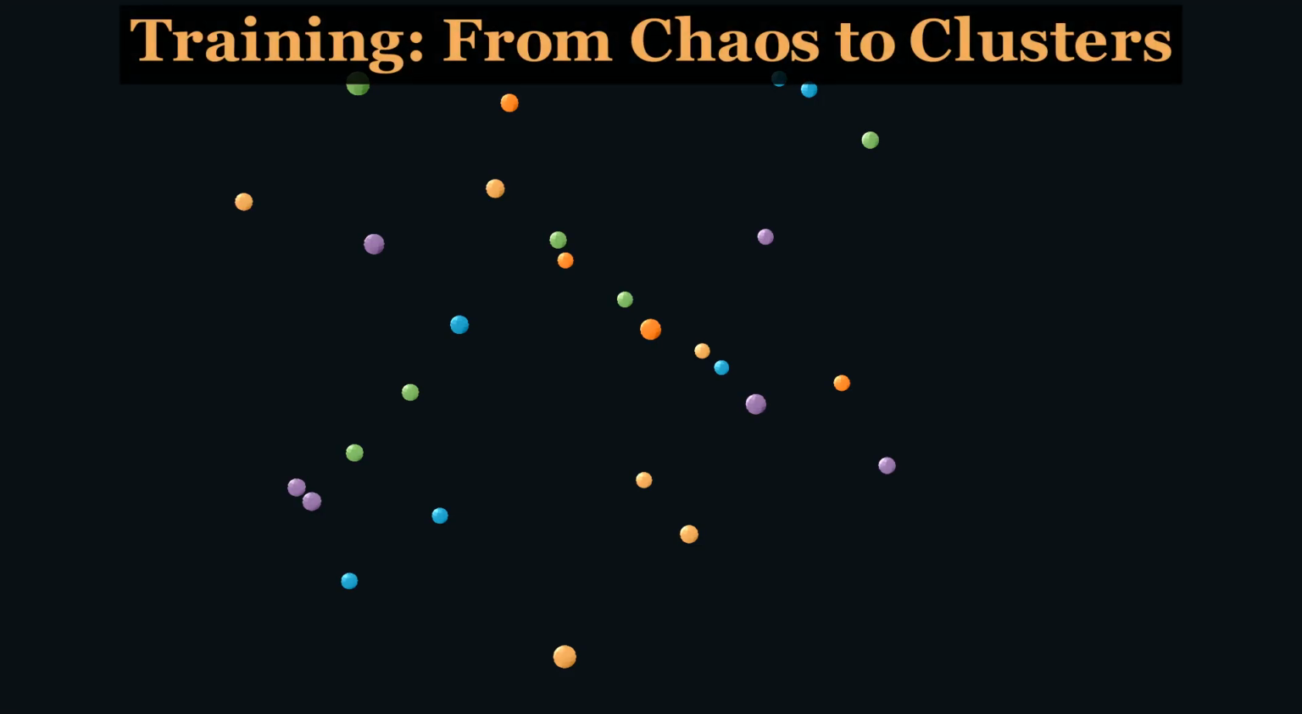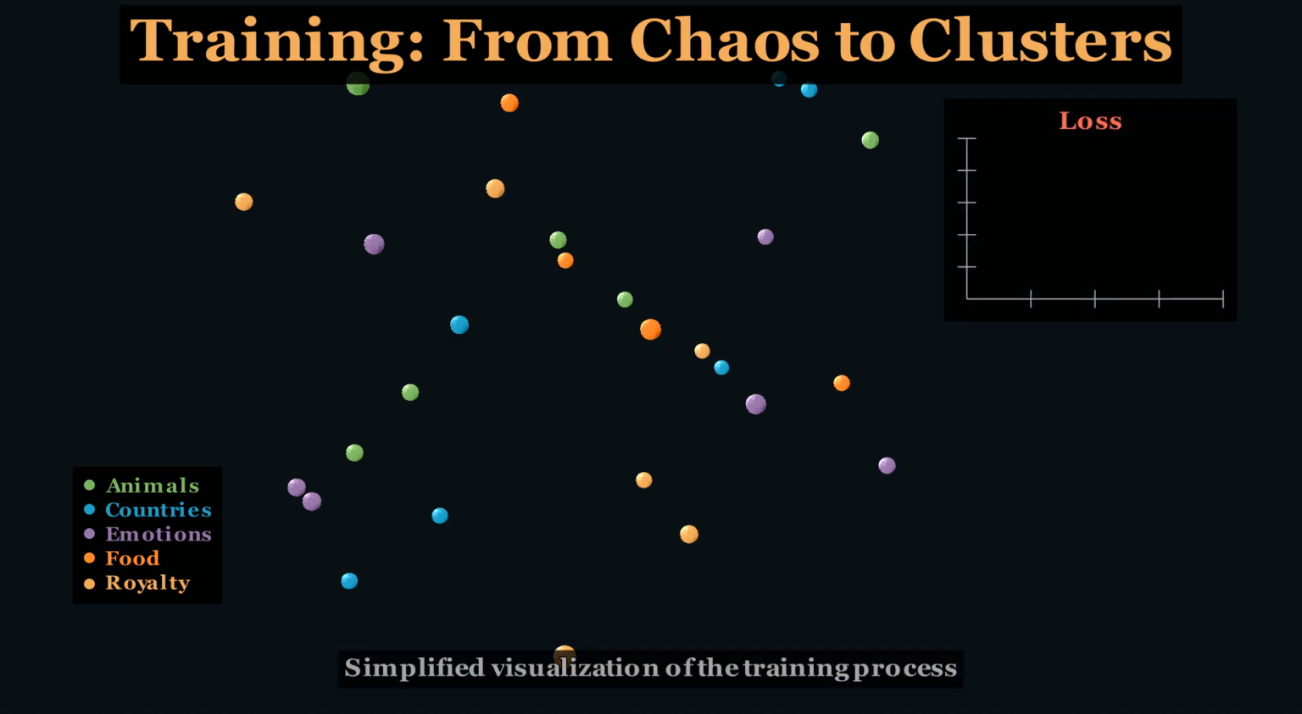Before training, the embedding space is chaos. 30 words scattered randomly across 3 dimensions. Each color represents a category. Green for animals, blue for countries, purple for emotions, orange for food, and gold for royalty. Now watch what happens when training begins.